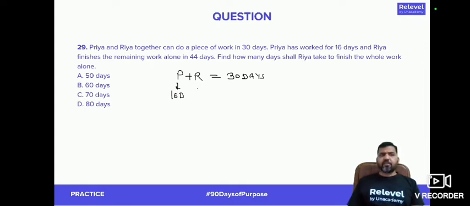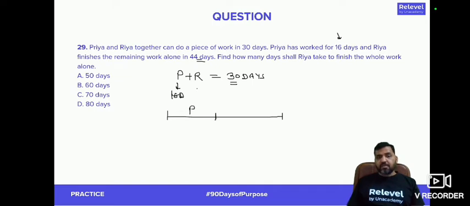Riya finishing the remaining work alone in 44 days. Find how many days Riya shall take to finish the whole work alone. Alright. See that, Priya has worked for 16 days. Both of them can do the whole work in 30 days. Right? So what is given here is, initially